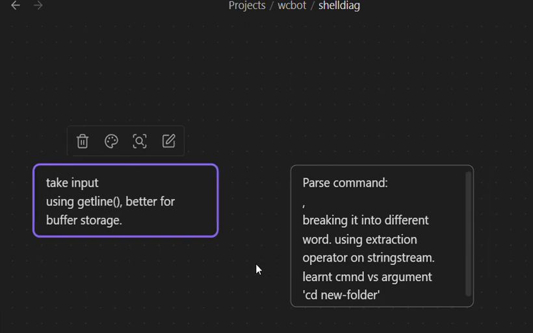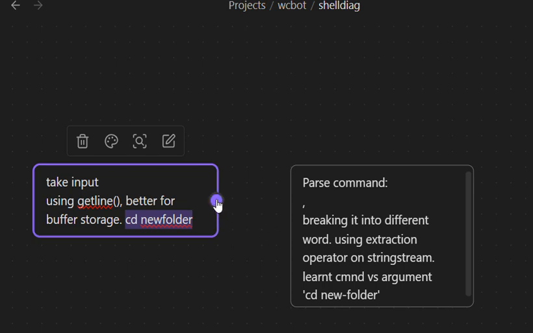Then we take the input from someone. For example, let me just type, cd new folder. So this is what we take as input. Once we start the exe program, this is the input.